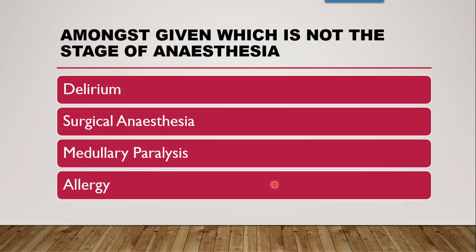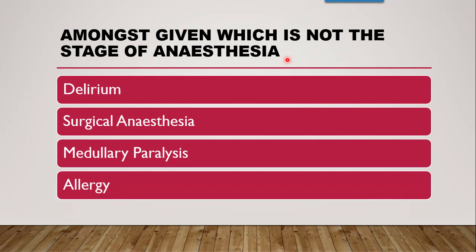Next question is, amongst the given, which is not the stage of anesthesia? Now, as you all know, as per the stages of anesthesia, there are 4 stages. First stage is production of analgesia. Then second stage is delirium, which can also be known as excitement. Then third stage is surgical anesthesia. And fourth stage is respiratory or medullary paralysis.